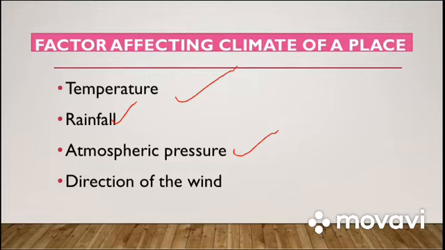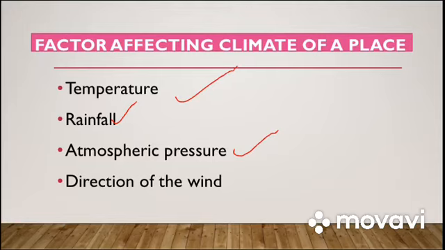So we see that a place may be on the same latitude but may have different climatic conditions. That is because of the altitude. The places which are at high altitude will be getting less temperature and less atmospheric pressure. That is why when we climb a hill, the atmospheric pressure decreases, and also the amount of oxygen. So it becomes difficult to stay there, to survive there.